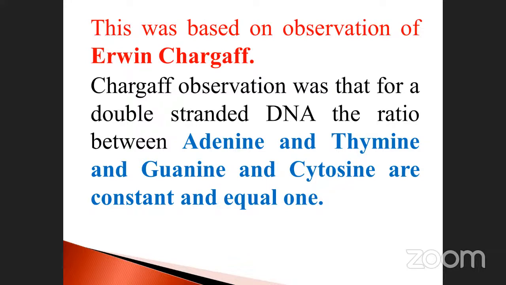So both are equal. The number of adenine molecules is equal to the number of thymine molecules. The number of guanine is equal to the number of cytosine molecules. So both ratios are constant: adenine to thymine is equal to 1, and guanine to cytosine is also equal to 1. Okay, don't forget, my dear. Very good, keep it up.